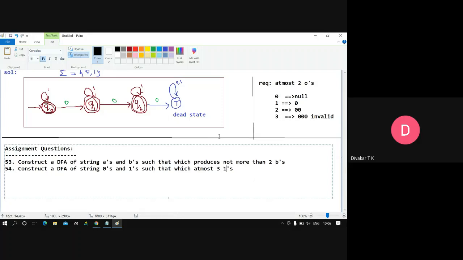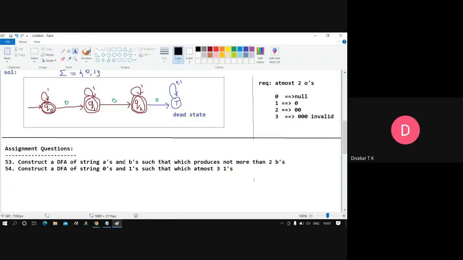So this is for the other part here: which produces not more than 2 B's and at most 3 ones. This is the assignment question for you.